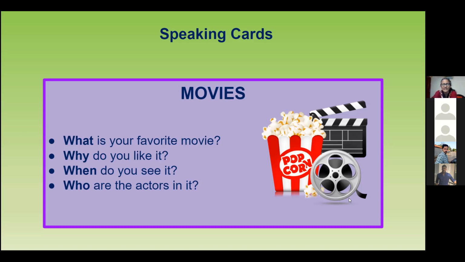Who are the actors in it? Can you tell us who are the actors? The hero is Vijay. The heroine is Simran. The villain is Ponnambalam. And Manivannan. Many actors are there. You see, that's how you carry on a conversation. Thank you, Silambu. Now, Shanmugam.